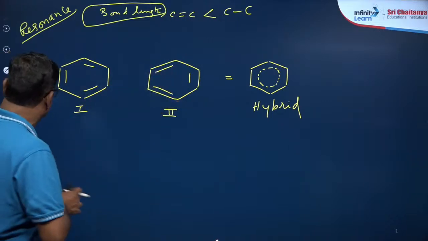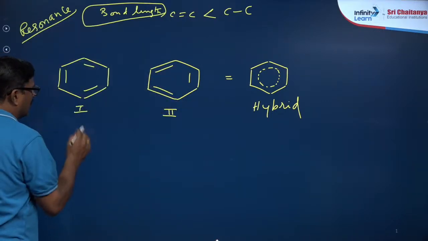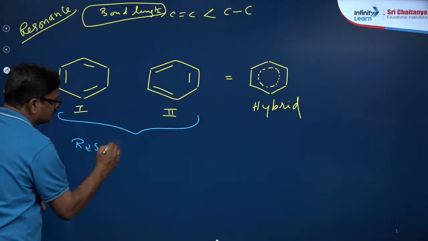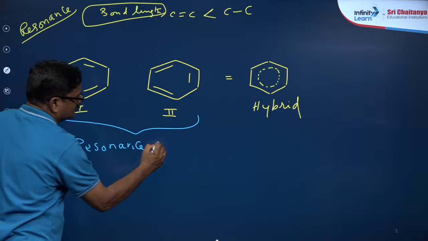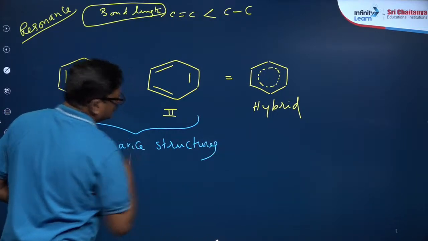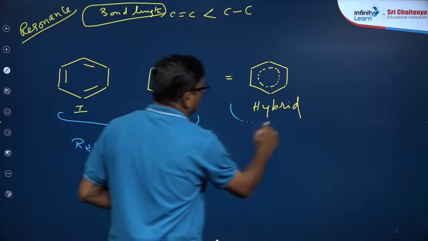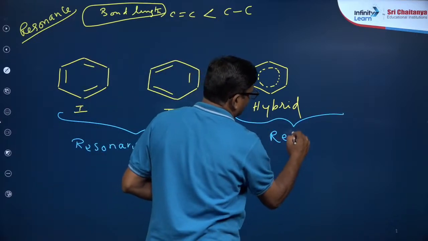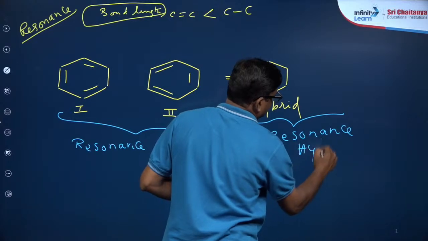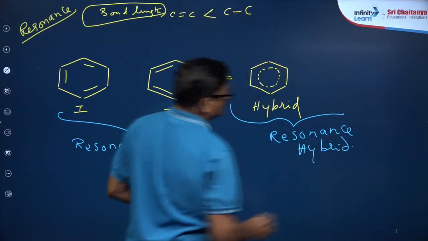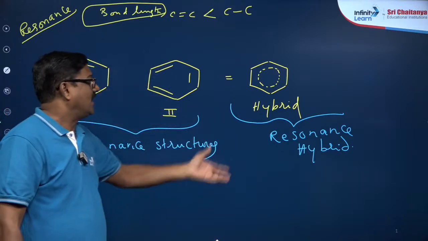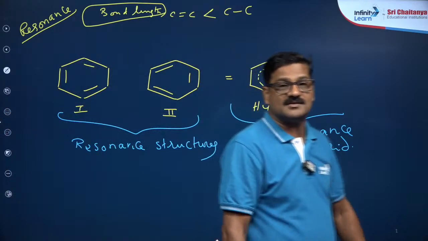So these structures are called resonance structures. And this is what you call resonance hybrid. Drawing and proposing more than one structure, this phenomena is known as resonance.